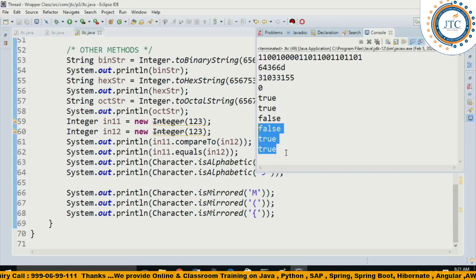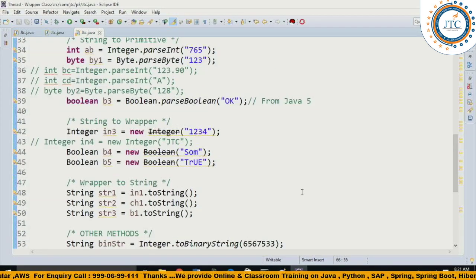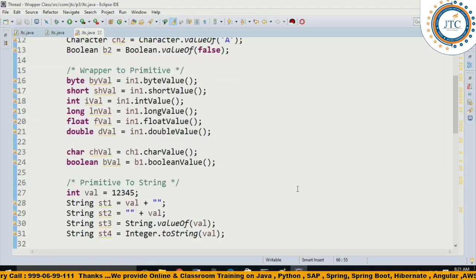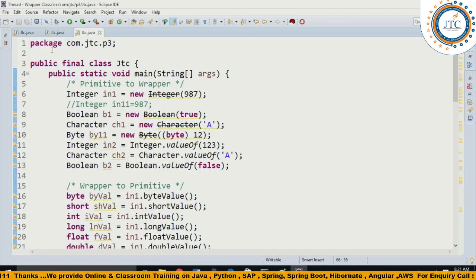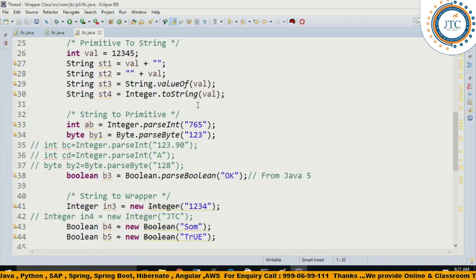Okay, this is a very simple thing which you may understand, right? What we have is not a mirror image. If you do it like that, it will perform in a different way, whereas this one with the bracket is a mirror image. So this is the basics of the wrapper classes, and the different uses of these wrapper classes, all of which I have shown to you here.